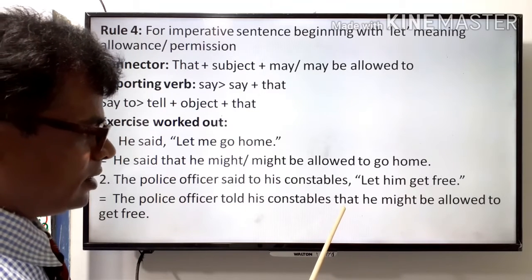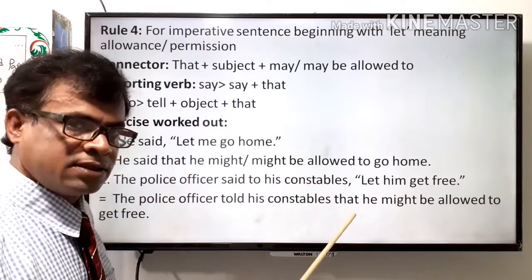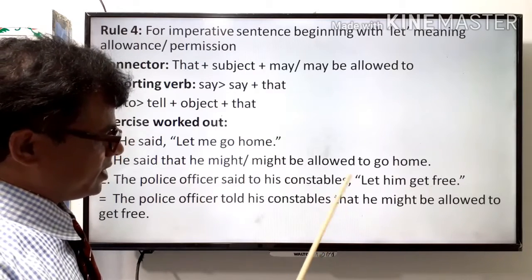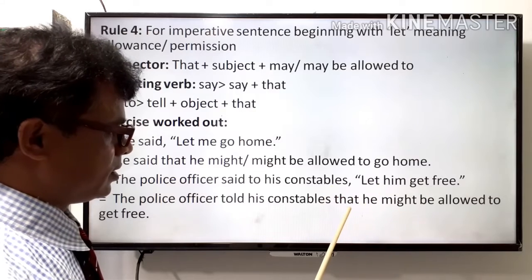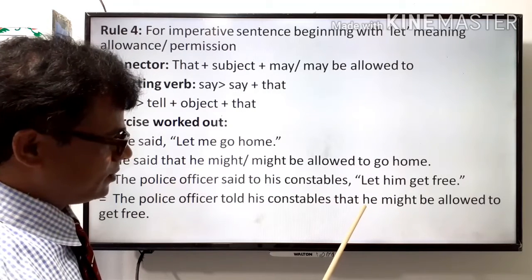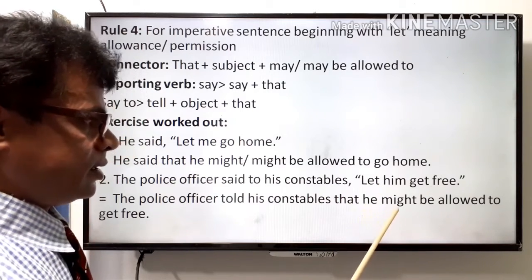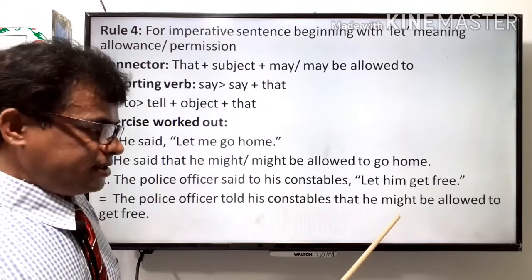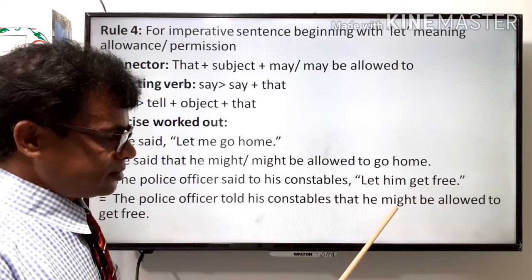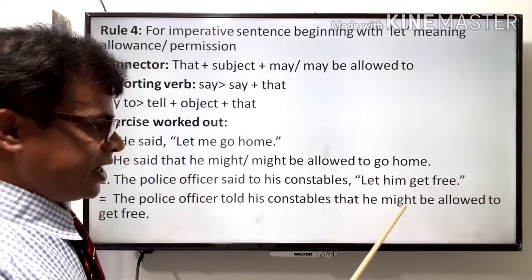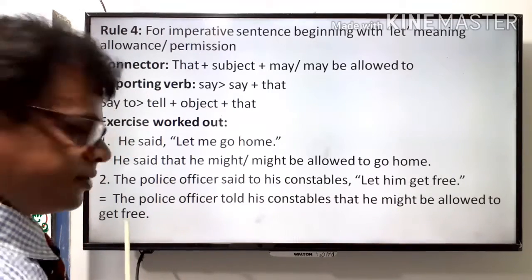Here that is used to connect the two parts, the reporting part and the reported part. Then he, the subject, and the phrase including modal verb might, he might be allowed to get free.